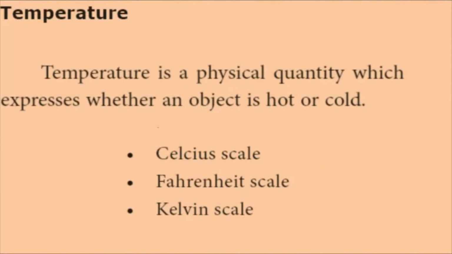Temperature. Temperature is a physical quantity which expresses whether an object is hot or cold. It is measured with the help of a thermometer. There are three scales to measure temperature. They are the Celsius scale, Fahrenheit scale, and Kelvin scale. Among these three scales, the Kelvin scale is the most commonly used.